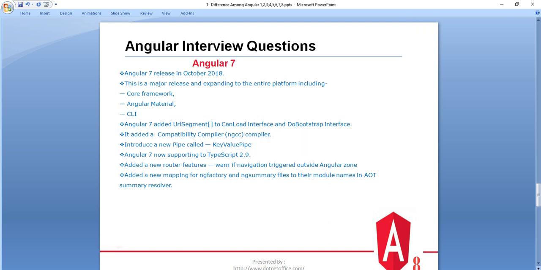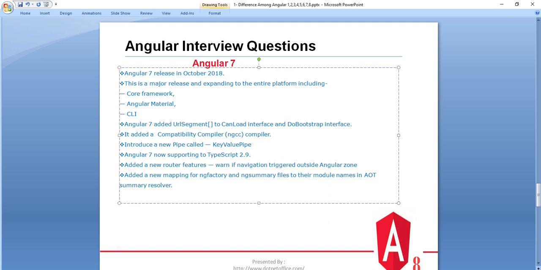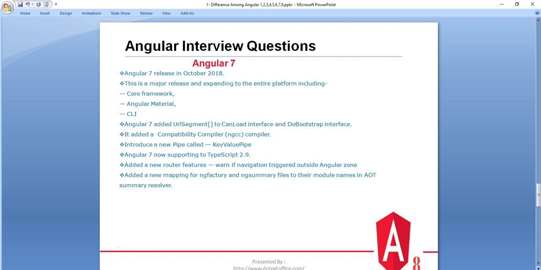And it added a new router feature. What is that router feature? It warns if navigation is triggered outside the Angular zone. So that is added to this, and it added a new mapping for ngfactory and ngsummary files to their module name in the AOT summary resolver.